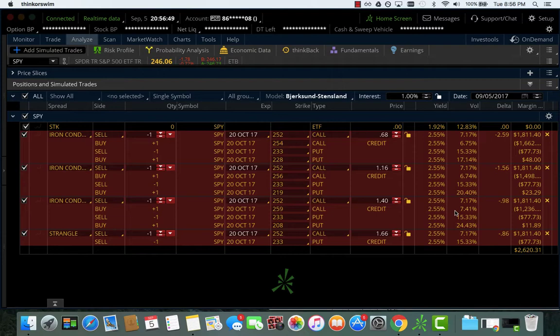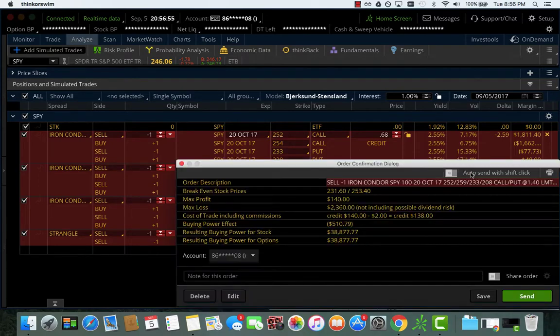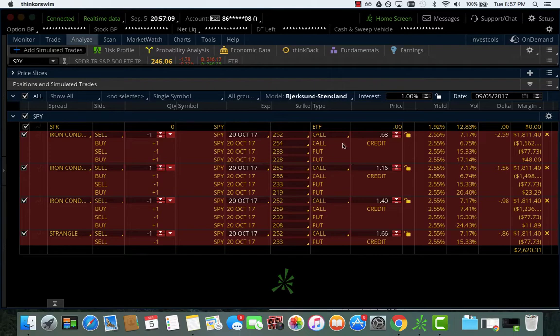So we collected almost as much as we did by just selling the strangle outright. But in this case, we have, quote unquote, and I'm doing this in quotes, we have our max downside only being about $2,300. So, no big deal there. However, let's see what it looks like when we go to the study.